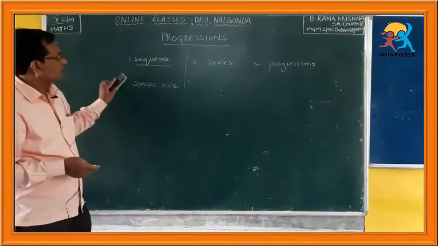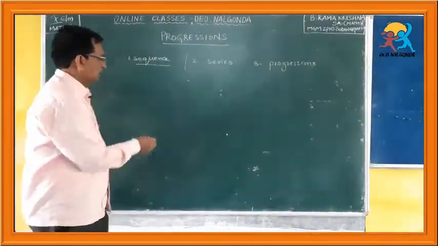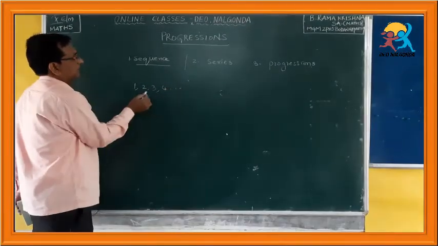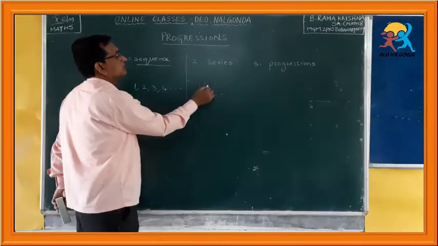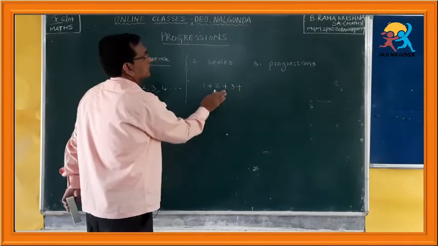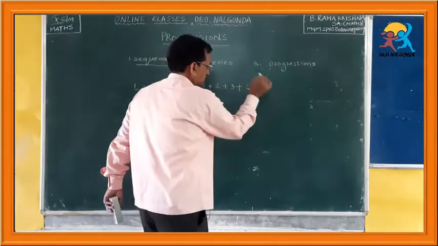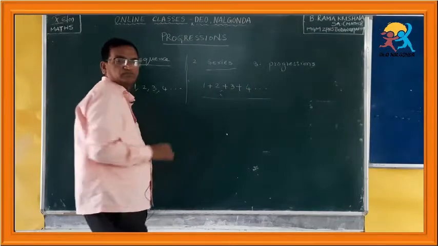Okay. Then coming to series, what is this series? In the sequence, the numbers are separated by commas, whereas in the series, the numbers are separated by plus sign or minus sign. If you write like this, this is called a series.